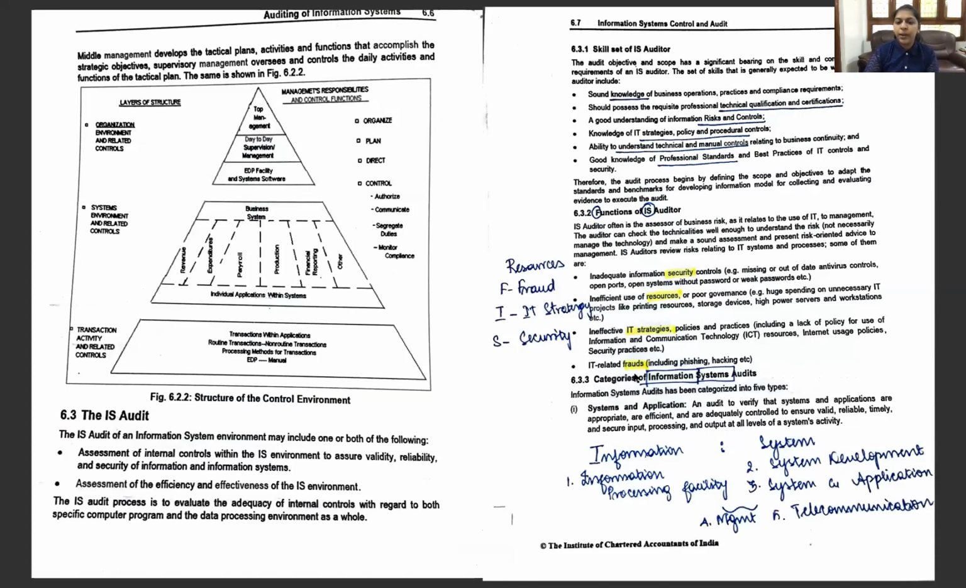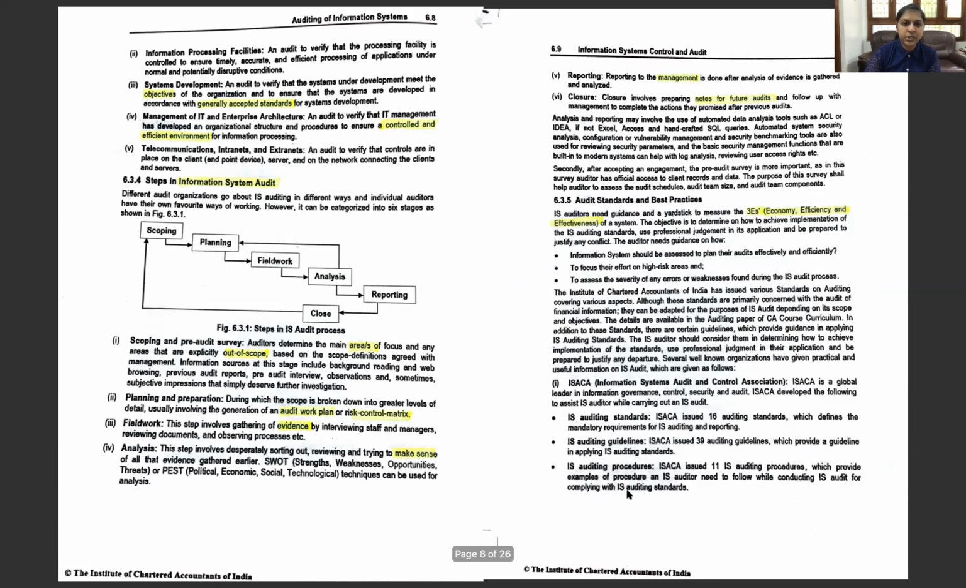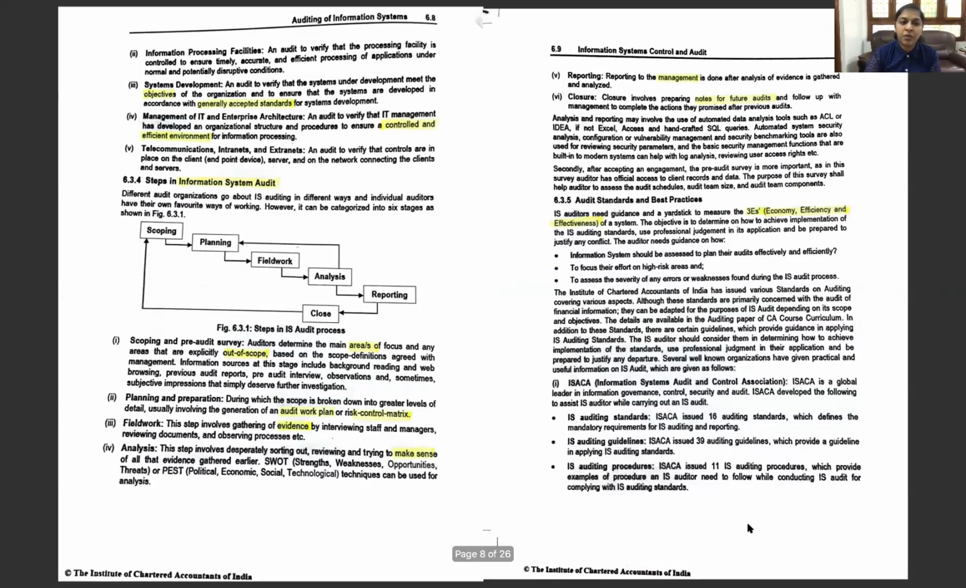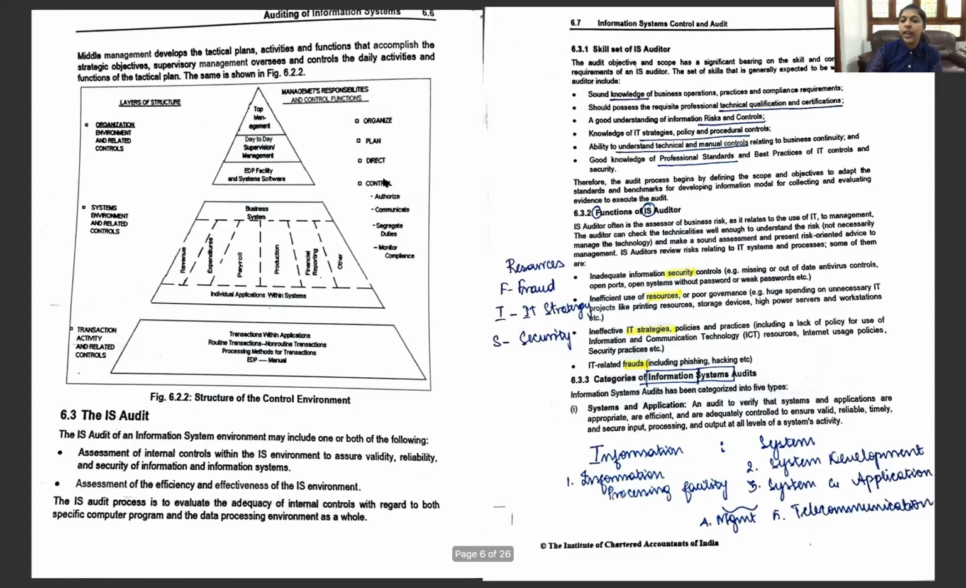What are they? For information processing facility, the processing is done in a timely, accurate and efficient manner. Then we have system development, that is the system is developed as per the generally accepted standards. Then we have system and application, that they are working in an appropriate and efficient manner. Then we have the management of IT and enterprise architecture, to prove that they are controlled in an effective environment. Then telecommunication, intranet and extranet, verify that the controls are in place. These are the categories of information system audit. So we have the 5 categories here.